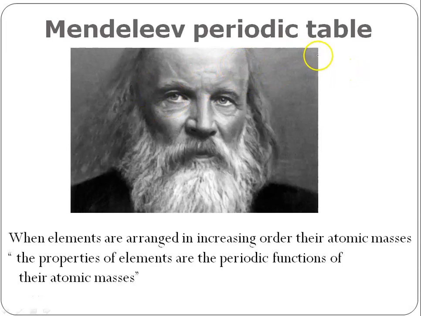So Mendeleev, during his period, a total of 63 elements were discovered. We knew about 63 elements, and what he did, he collected chemical properties of those elements. He did an experiment. He collected a lot of chemical properties.